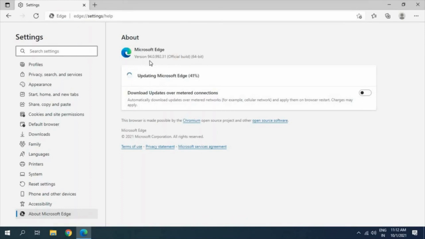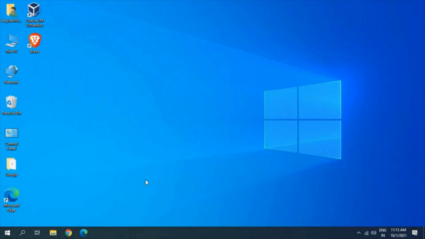Currently, I have version 94.0.992 and it has an update. That's why it's updating. That's really a good thing and you should definitely do that. Once this is done, just close the Edge browser and restart the computer. If you still have issues, what I would recommend is to open the Edge browser and then